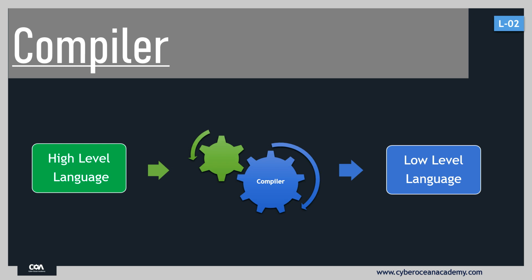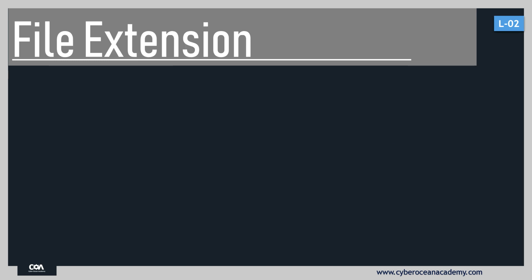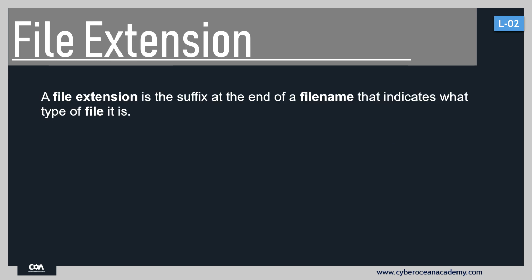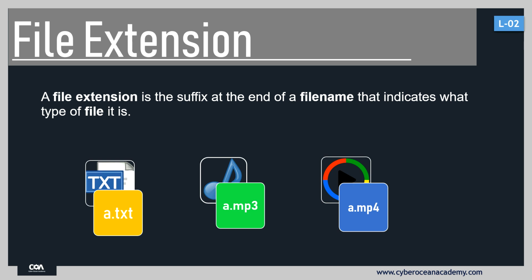Now, let's talk about what a file extension is. A file extension is the suffix at the end of a file name that indicates what type of file it is. Suppose if we have a text file, then the file extension should be .txt. If we have an audio file, then the file extension should be .mp3. If we have a video file, then the file extension should be .mp4. Same way, if we have a C program, then the file extension should be .c. If we have a C++ program, then the file extension should be .cpp.